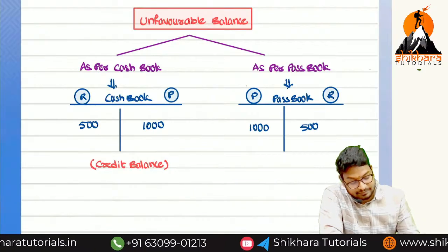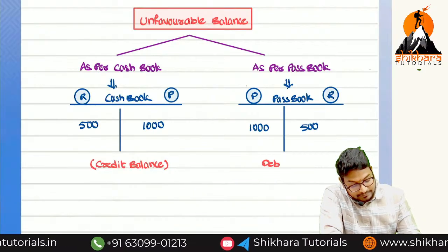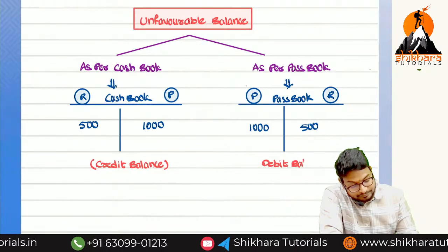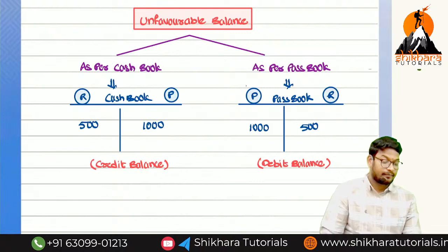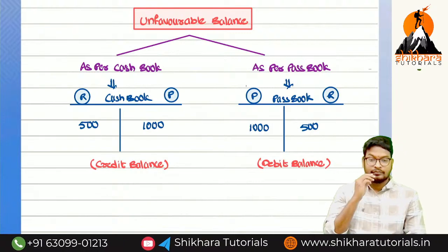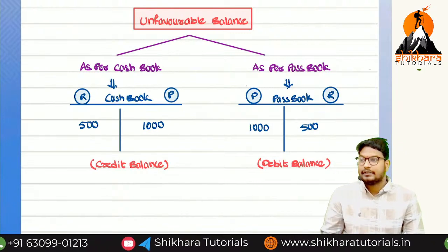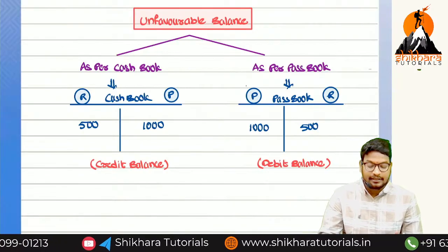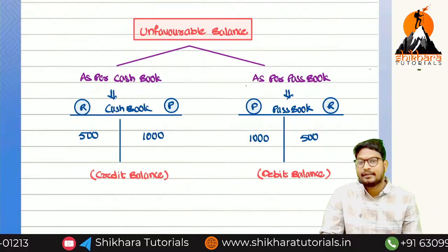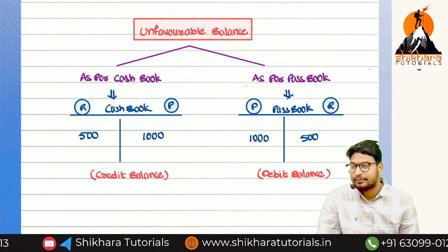Which balance is it? Debit balance. So we have seen, first we have understood about the cash book and passbook, and we have understood what are the favorable balances and what are the unfavorable balances.